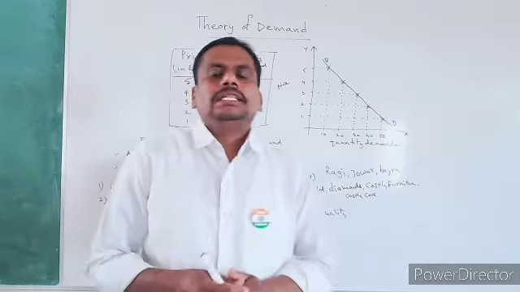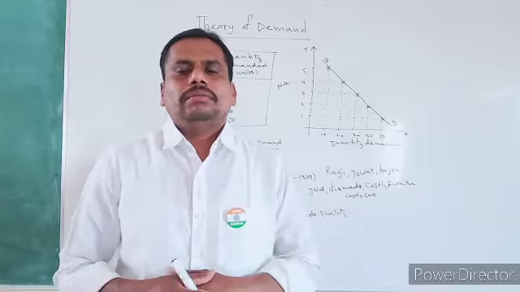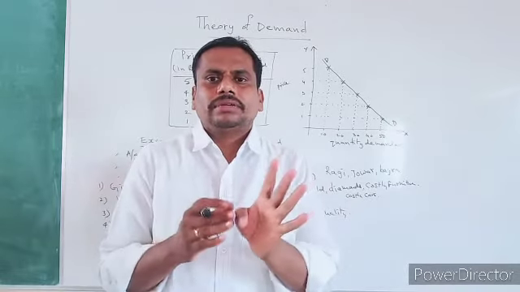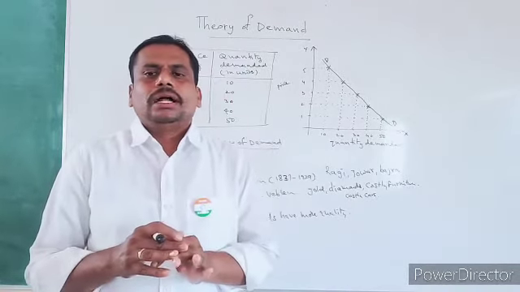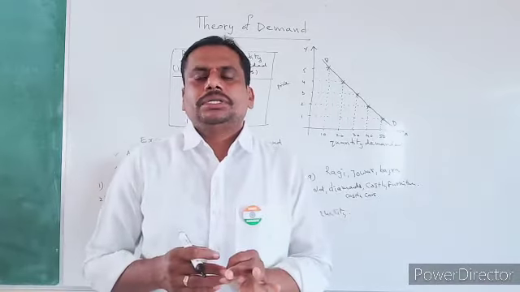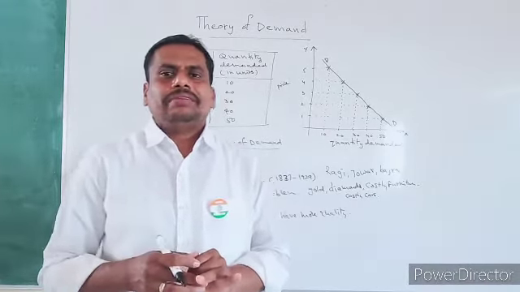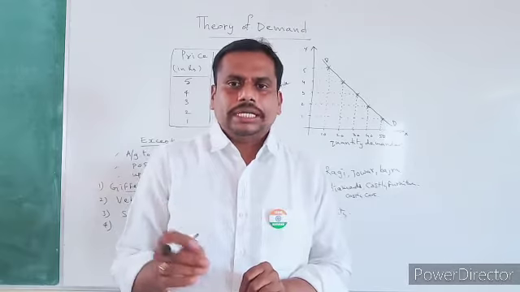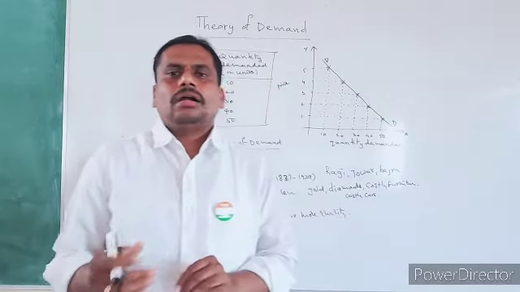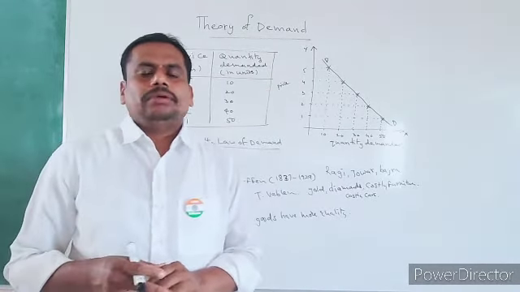So that's why these are all called exceptions to the law of demand. What are the exceptions to the law of demand? The first one is Giffen goods, the second one is prestige goods, the third one is the speculation effect, and the fourth one is illusion. These are all called exceptions to the law of demand.